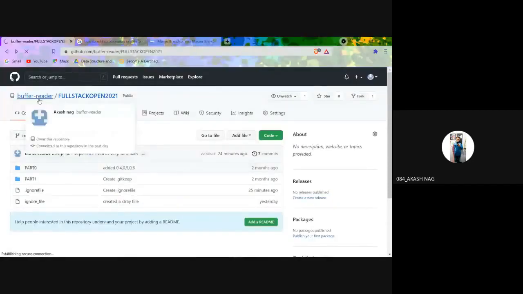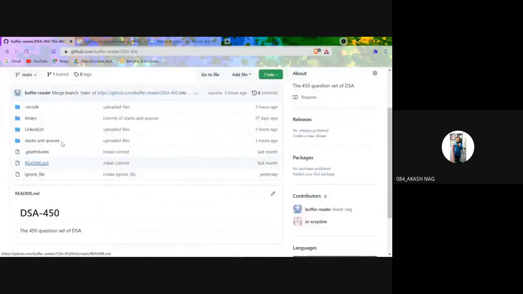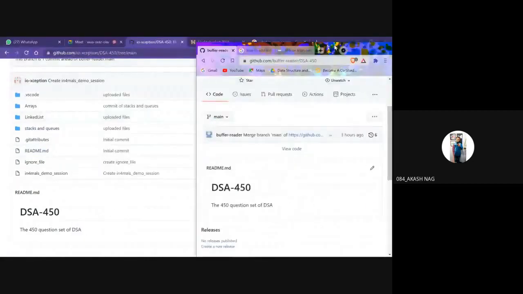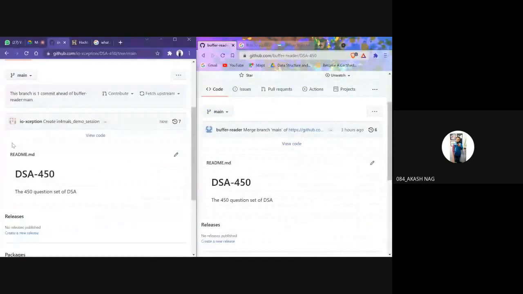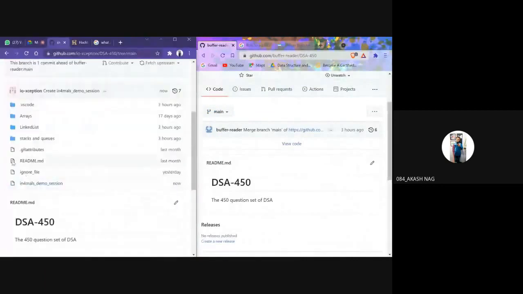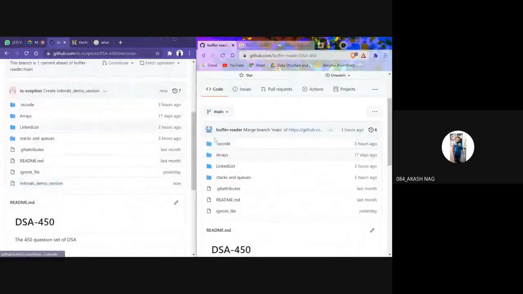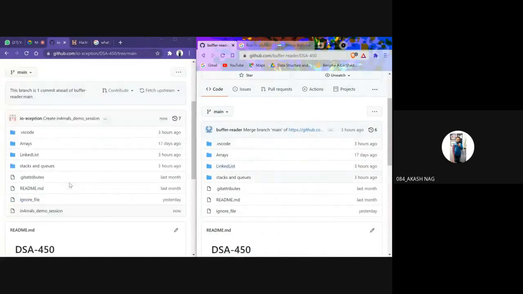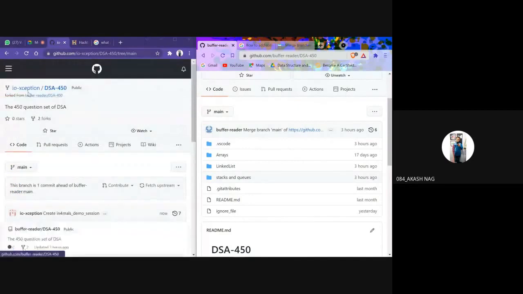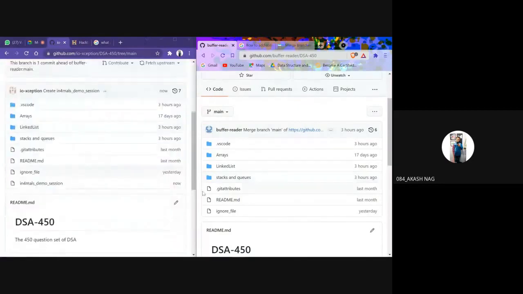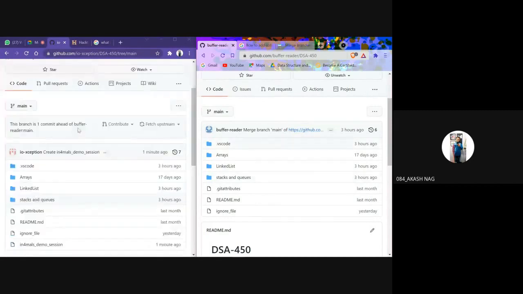When I open my DSA 450 repository, see, there is no file. Compare it. VS Code, arrays, linked list, everything is the same, but the informals demo session file is created in the case of my IO exception, but there is no informals demo session file for this, because I have just added this file for my account IO exception, right?